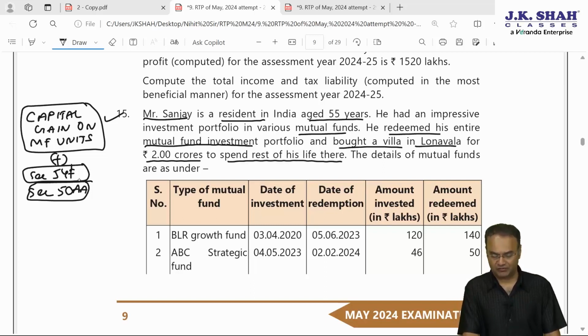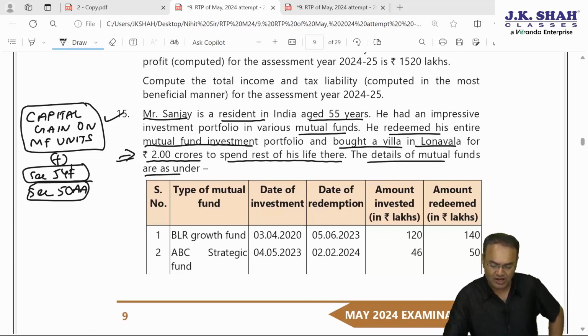Amendments carried out in section 54F that if you are selling any asset other than residential house and buying a residential house, then the investment in the new residential house should not be more than 10 crore. Any investment in a new residential house exceeding 10 crore will have to be ignored. Here investment is only 2 crore, therefore that point newly introduced will not apply.